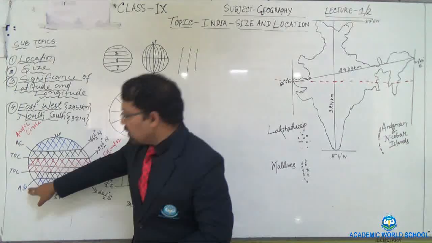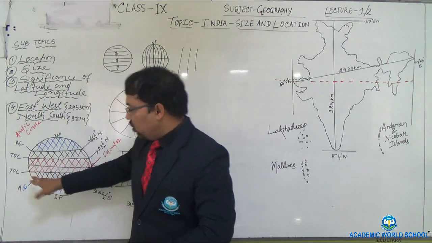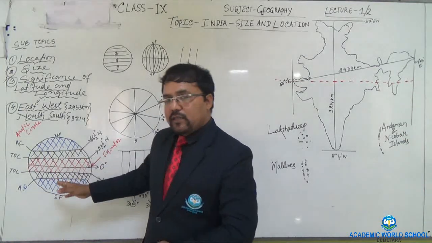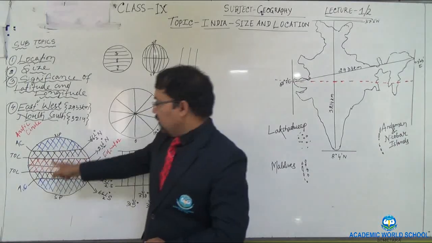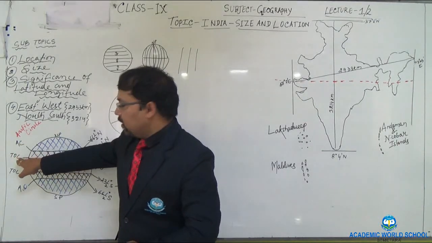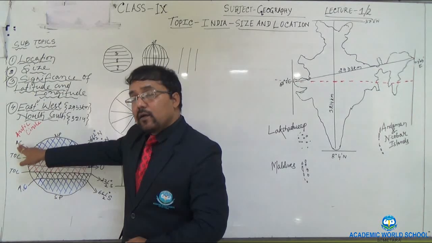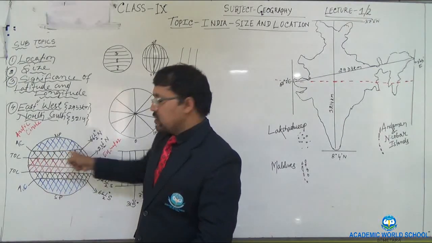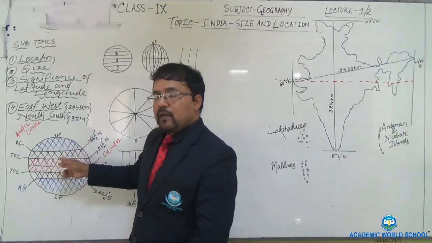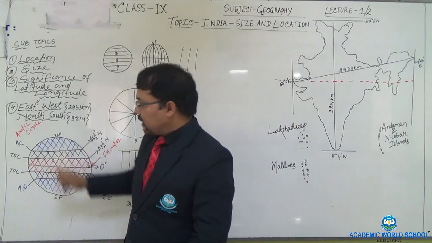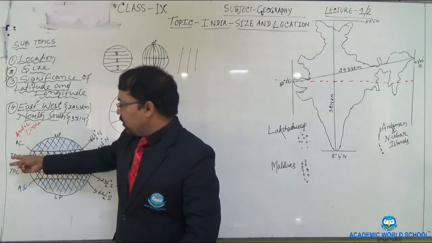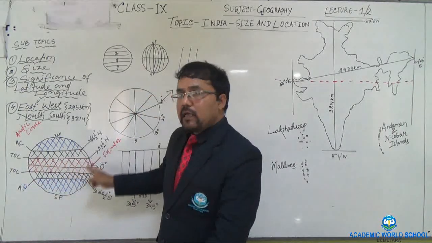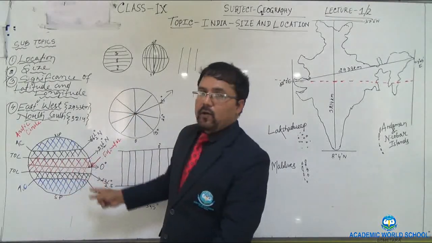Next, the area between Antarctic Circle and Tropic of Capricorn has a temperate type of climate. This area is known as the temperate zone. And next, the area between Arctic Circle and Tropic of Cancer, this one having a cross, is known by the name of temperate zone or subtropical zone, and has a moderate climate. And the middle area, between Tropic of Cancer and Tropic of Capricorn, the red cross area, is known as the equatorial region or torrid zone or tropical zone.